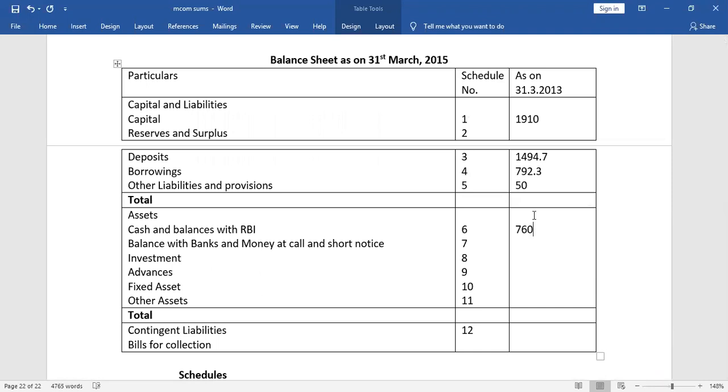Now schedule number 7, two things are there: balance with banks and money at call and short notice. Here in the sixth one, it was cash in hand and balance with RBI, but in the question both have been merged and given together, so we have written together. If it is given separately, we have to write cash in hand is this much, balance with RBI is this much, total, and write here. But in the question for this, the total has already been given.